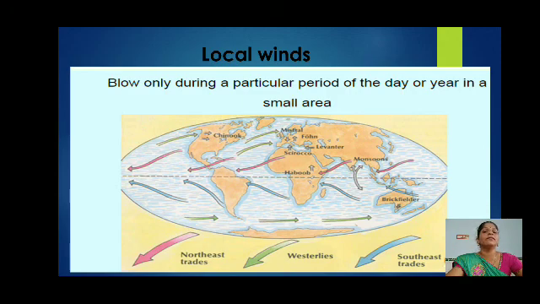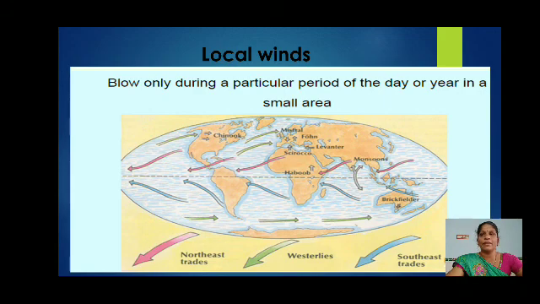Do you remember? Loo. Okay, Loo is a good example of local winds. This Loo wind is a hot wind that blows in the summer season in Rajasthan.